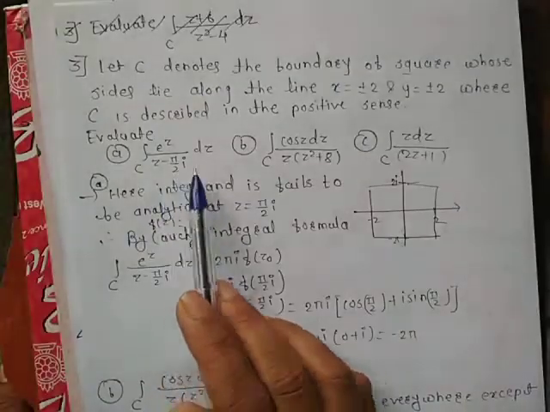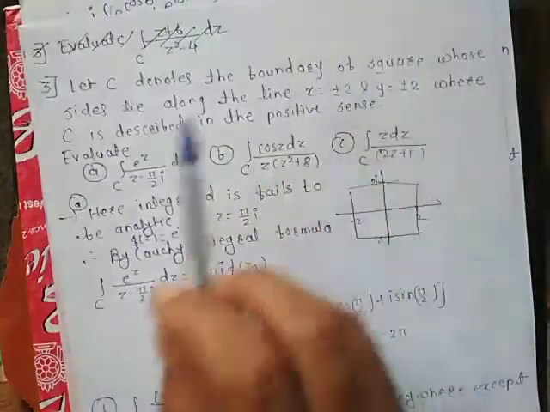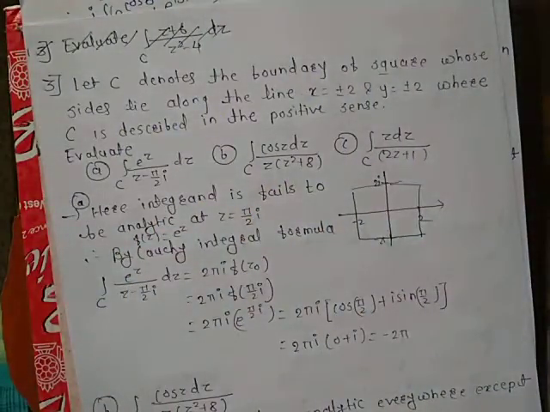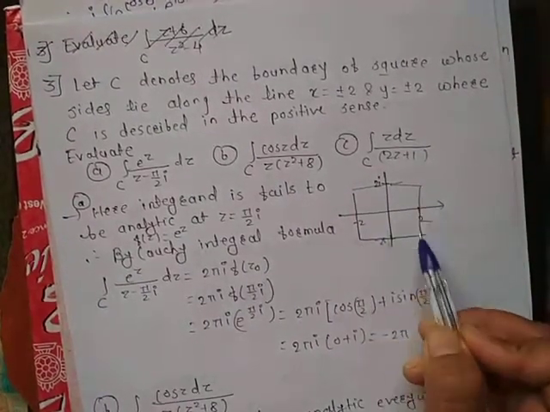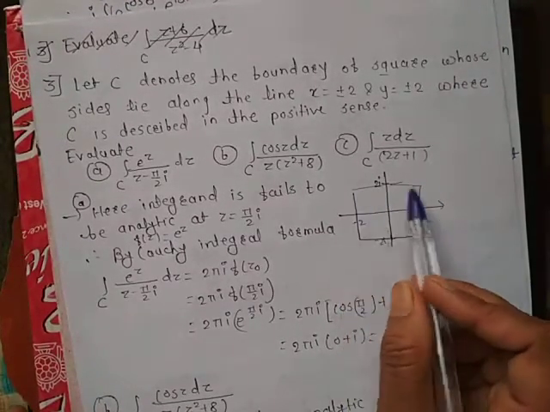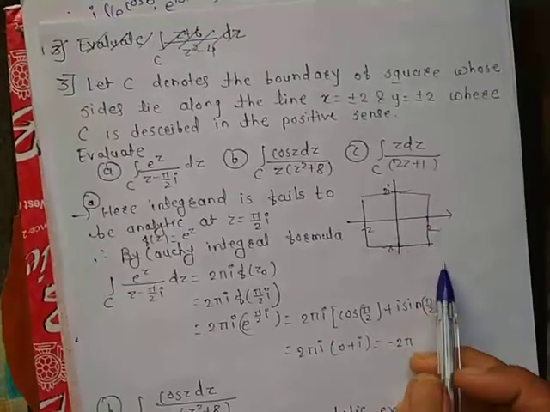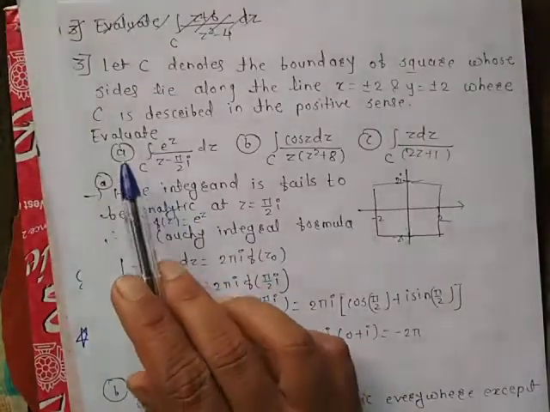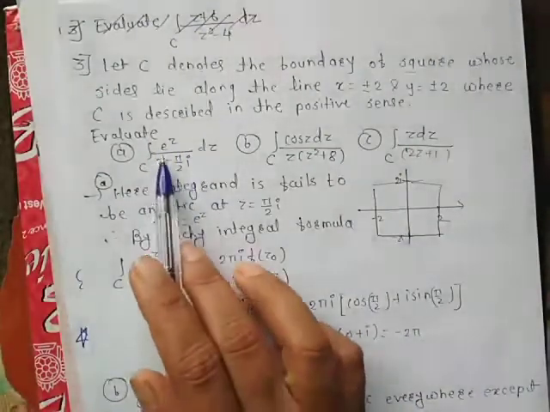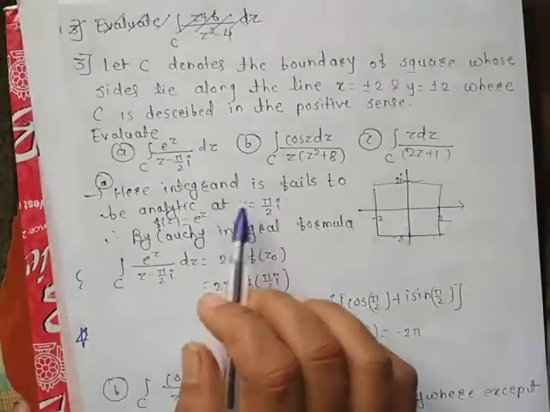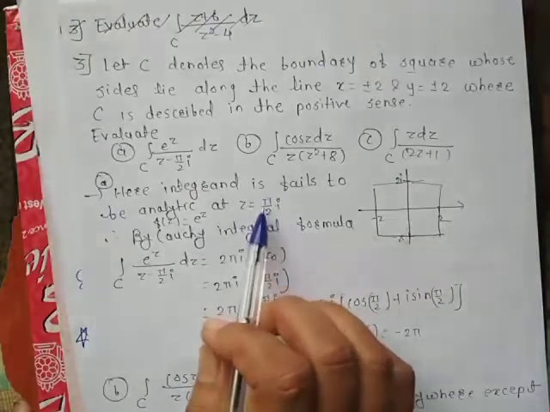A is this. What we have been given is that C denotes the boundary of the square whose sides lie along the lines x equals plus or minus 2. This line is x equals minus 2 and this line is x equals 2. This line is y equals 2 and this line is y equals minus 2. Your function is e raised to z upon z minus pi by 2 i. This integrand is analytic everywhere except at the point z equals pi by 2 times i.